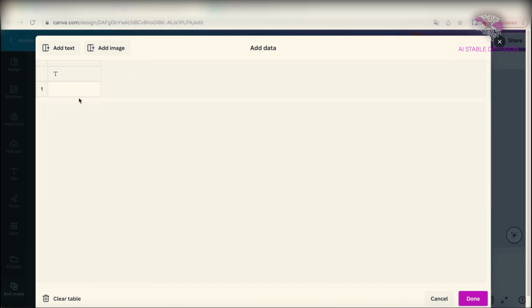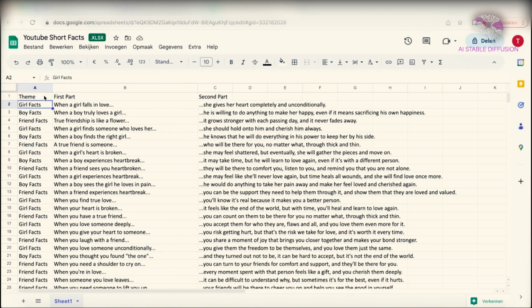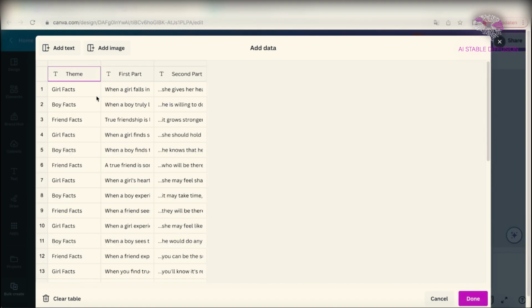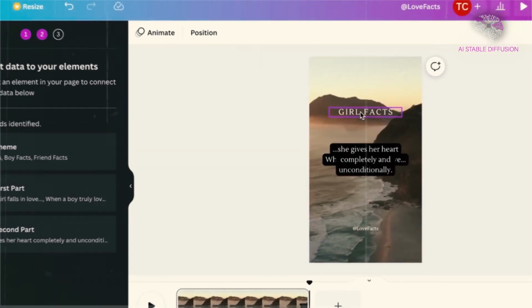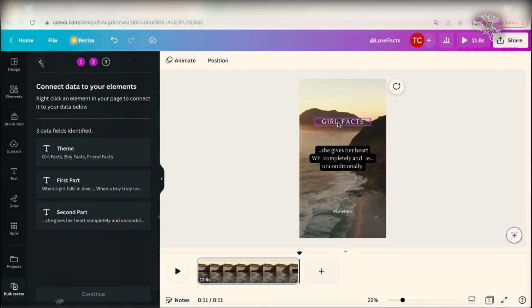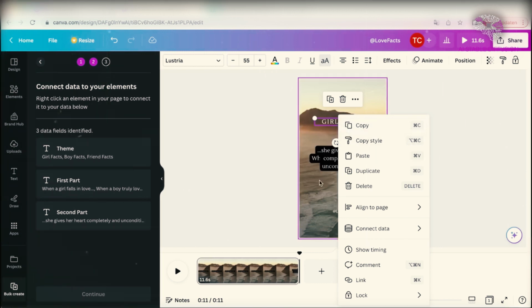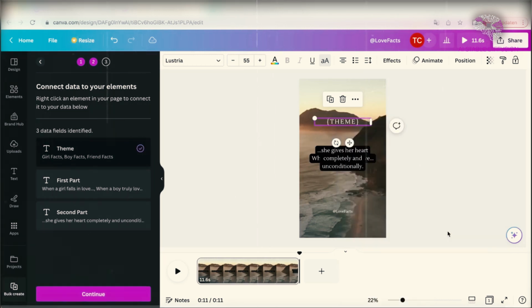I'll only enter 30 for the time being, pasting them into Canva along with their names. The first 30 quotes are in, as you can see, so we can click Done. Next, we want to link the various text passages to the appropriate sections of the video. To do this, right-click on the text in the video and select Connect Data. Choose the appropriate data to be included in the text. Since the theme will be emphasized in this section, choose the theme.